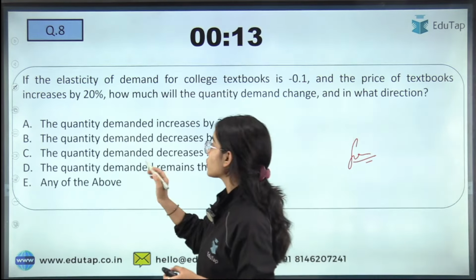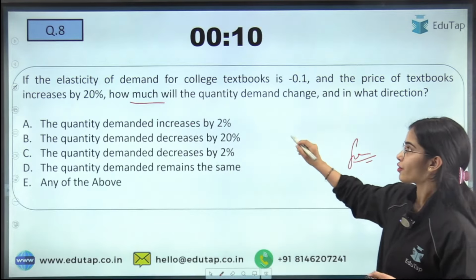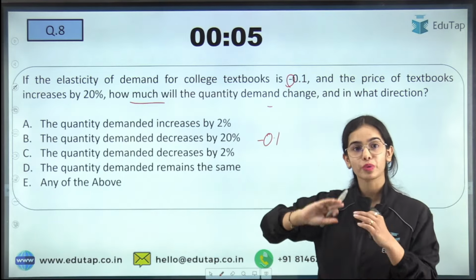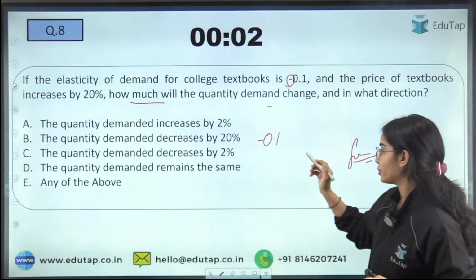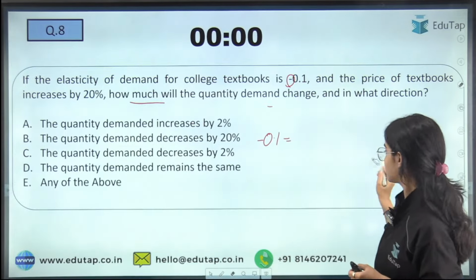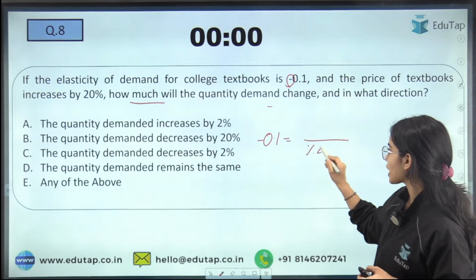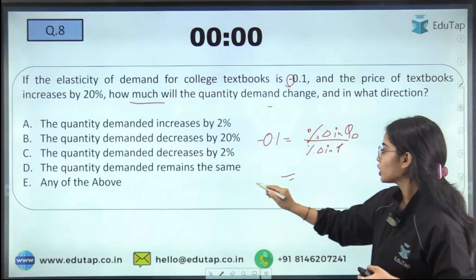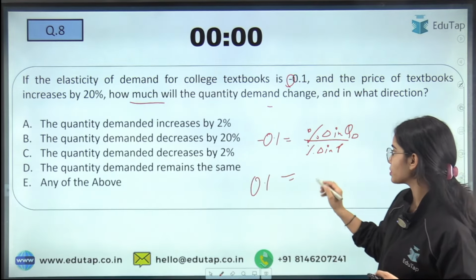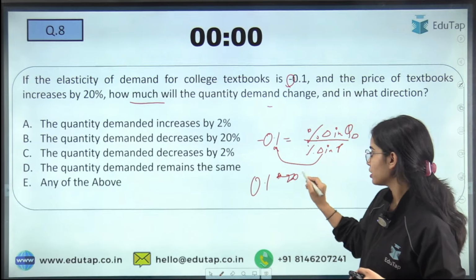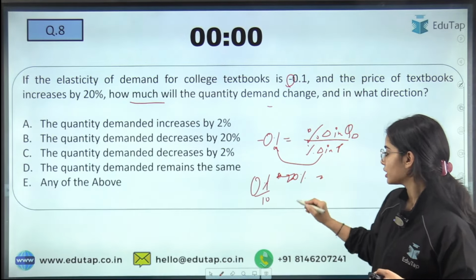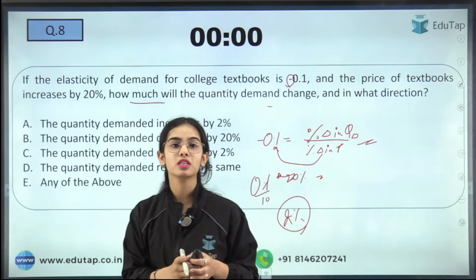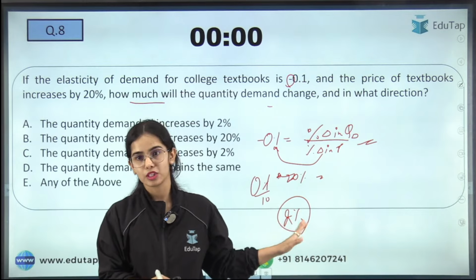Okay, so here you can understand that the elasticity of demand for college textbooks is minus 0.1. The minus sign shows that there is an inverse relationship between the price and the quantity of a commodity. So it is equal to the percentage change in quantity demanded divided by the percentage change in price. So 0.1 multiplied by the 20% change in price shows that there is a 2% change in demand. So if the price is increasing by 20%, the demand will decrease by 2%. I hope this is clear.